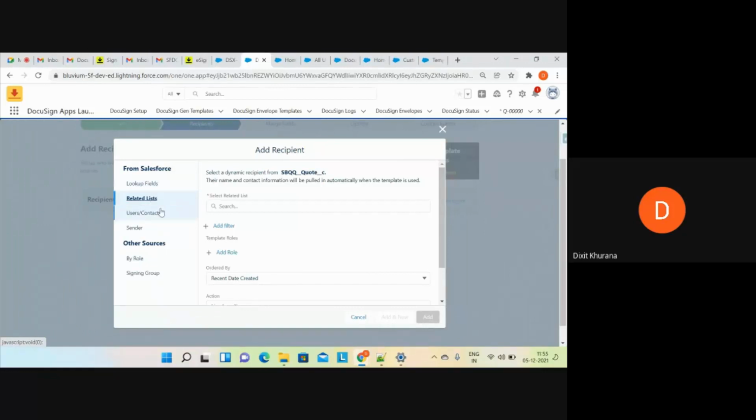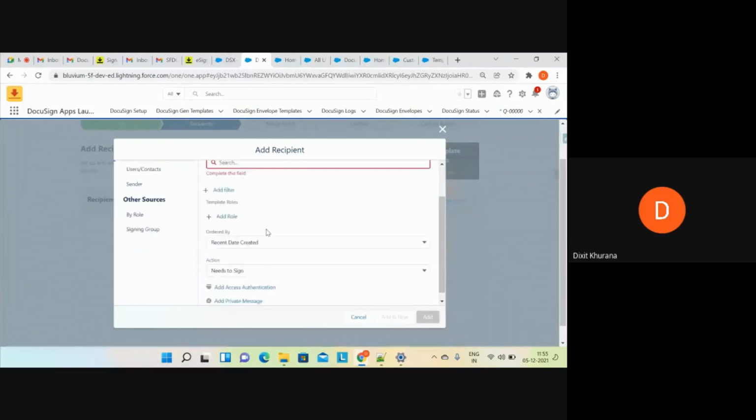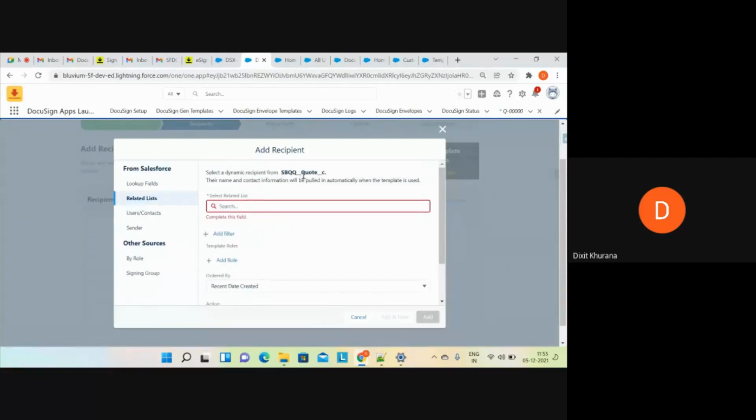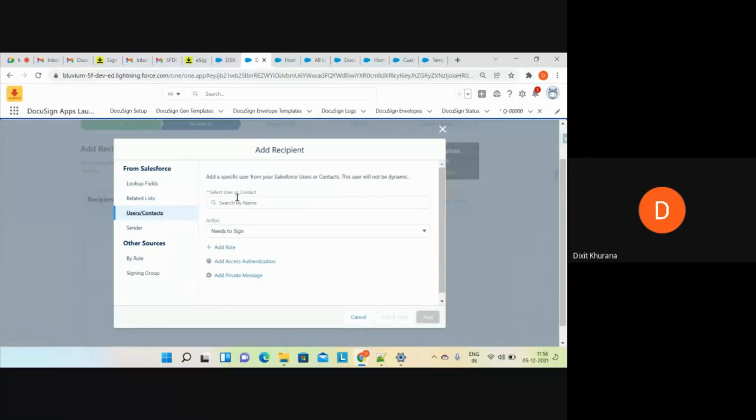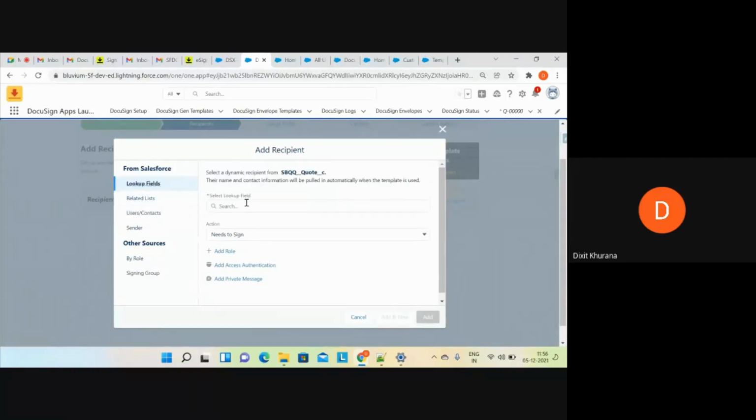Majorly I have used lookup fields or user, because I never got a requirement where we had to use the related list. But if you have any related list under your quote record in which you have the recipients, you can select that related list directly here as well. I need to explore these things, I haven't really explored them. But for the time being, what you can remember is this user contact or lookup fields kind of thing.